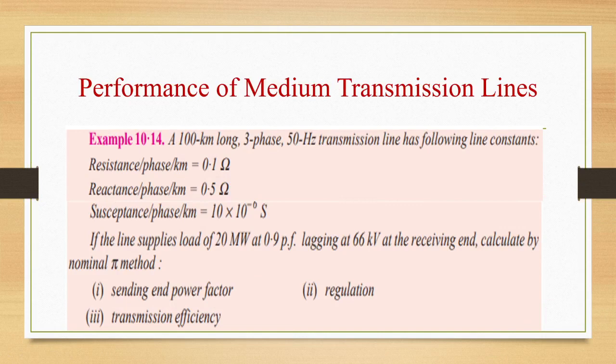Let us see one more numerical. A 100 kilometer long 3-phase 50 Hz transmission line has the following line constants. Resistance per phase per kilometer is 0.1 ohms, reactance per phase per kilometer is 0.5 ohms, susceptance per phase per kilometer is 10 into 10 power minus 6 Siemens. If the line supplies a load of 20 megawatt at 0.9 power factor lagging at 66 kilovolt at the receiving end, calculate by the nominal pi method the sending end power factor, regulation and transmission efficiency.